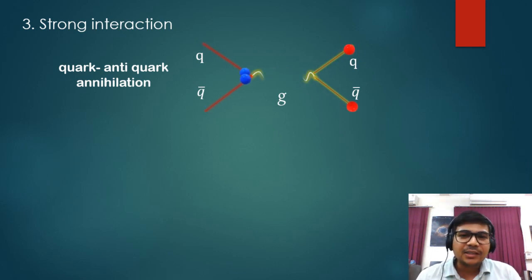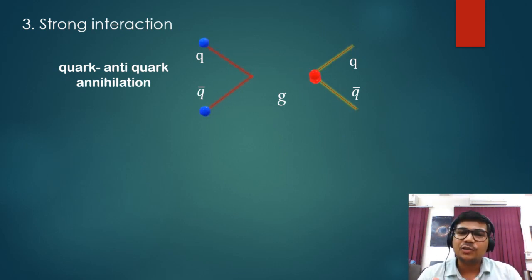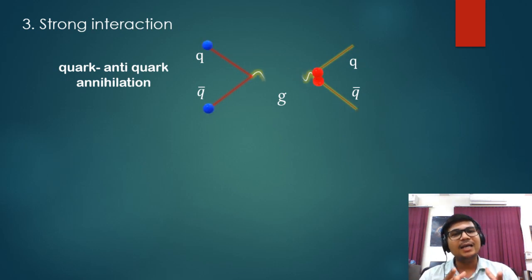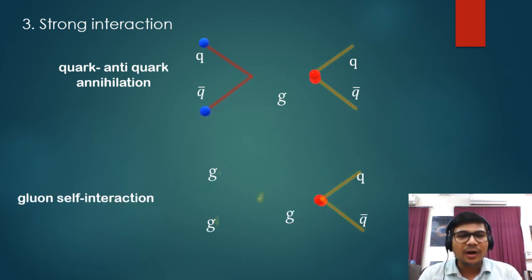In the strong interaction, only quarks and gluons interact via the strong interaction. The first example is the annihilation of q q-bar, which then decays to q q-bar. This happens via the exchange of a gluon. There is a special thing about the strong interaction.